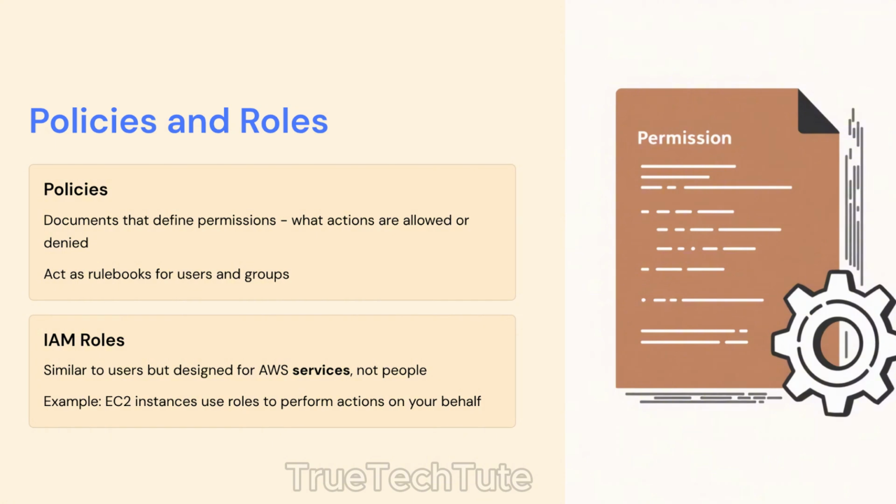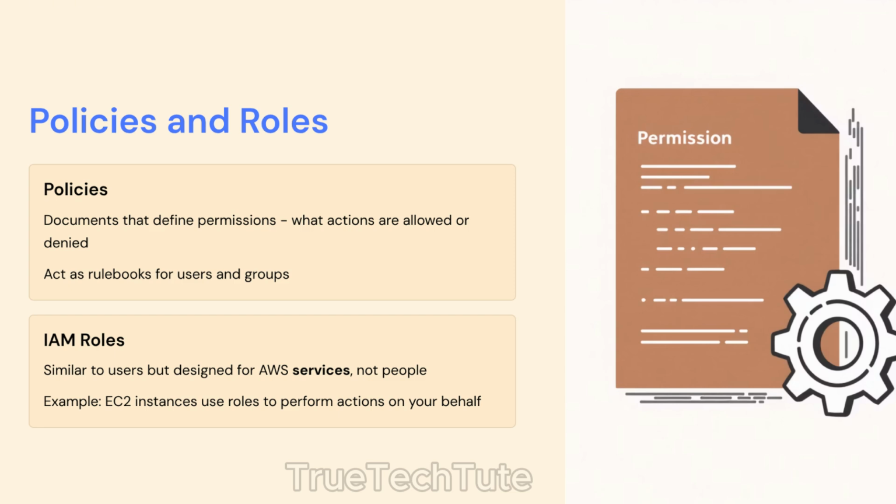To give users and groups permissions, we use policies. A policy is a document that acts like a rulebook. It clearly outlines exactly what a user or group is allowed to do and what they are not allowed to do. Then we have IAM roles.